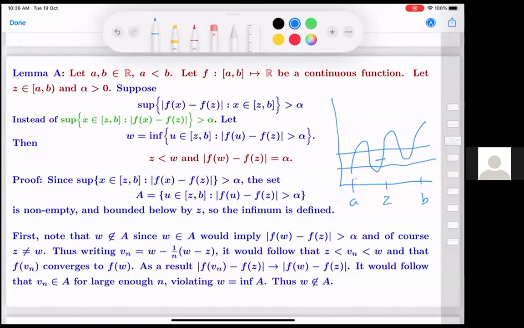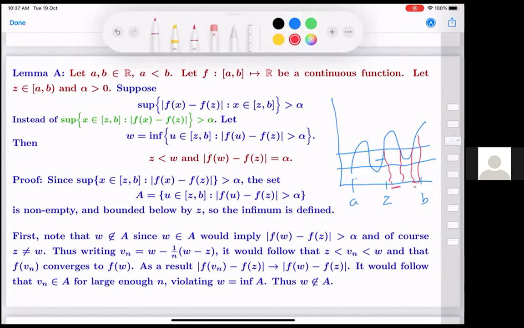So here, infimum of u such that f(u) minus f(z) is bigger than epsilon. In this case, it is very clear that the set of such u is made up of this part and this part on the x-axis.